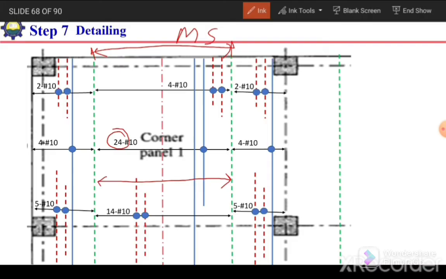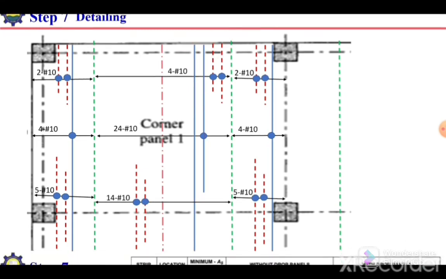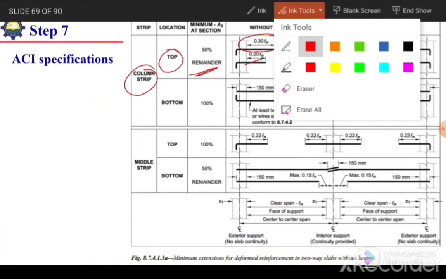And in this direction, I don't exactly remember the width, so it will be like this. We have calculated this width already. Okay, now the question is, how much do I need to extend? Here I have extended one bar throughout, and I have curtailed one bar in one direction, but at the exterior support I haven't curtailed that bar. So again I have followed the guideline of the code.